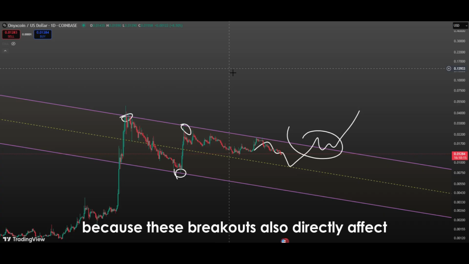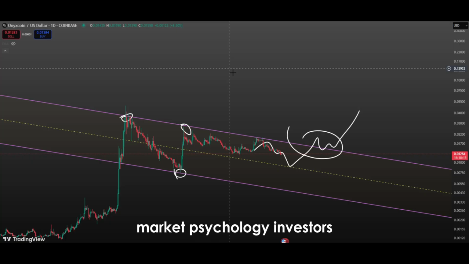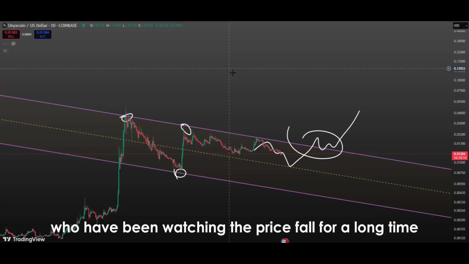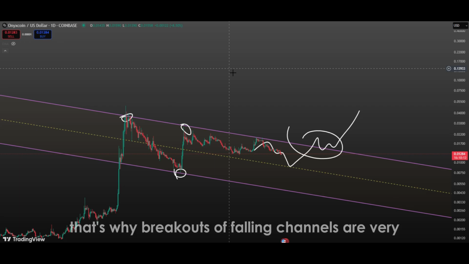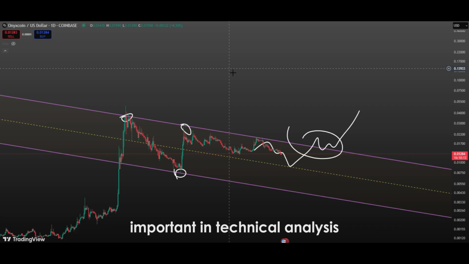because these breakouts also directly affect market psychology. Investors who have been watching the price fall for a long time start buying when they notice the breakout, believing the downtrend is over. As these purchases increase, the price rise accelerates. That's why breakouts of falling channels are very important in technical analysis and provide strong bullish signals.